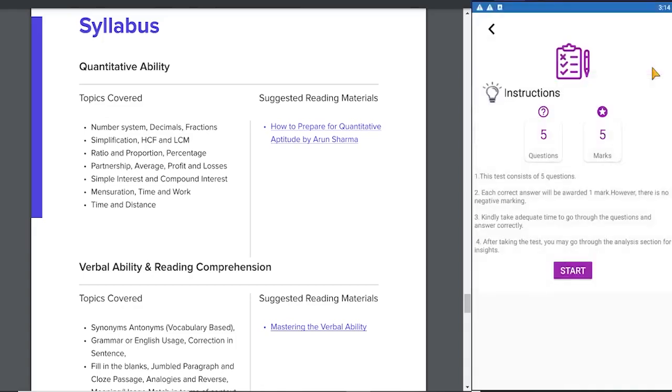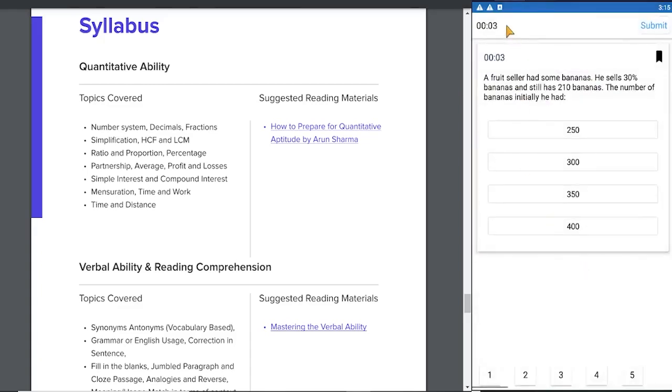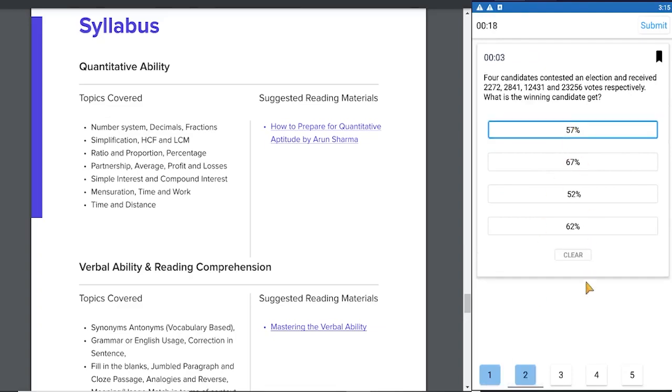I'll start a test. Here I have to answer 5 questions for 5 marks. Each answer carries 1 mark, and in the end I'll get an analysis section for the answers. Let's start the test. You can see the timestamp has started. Now let us see, I choose this answer. For question 2, I chose the first answer. I'm going through this fast just to show you a demo. In a real-world situation, it may take you a long time to calculate the answers. I'll be explaining at the end of this section why the time analysis is important.